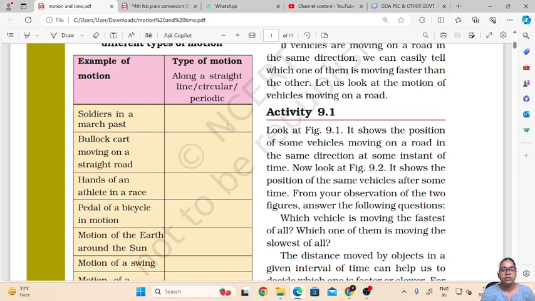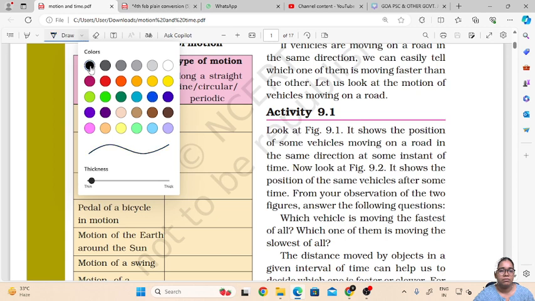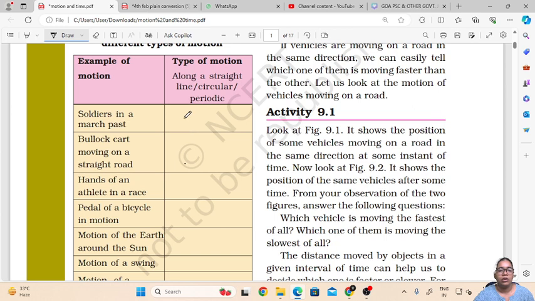Let us look at the first example. Soldiers in a march past move along a straight line. Soldiers do not move in a circular direction, they move in a straight line.